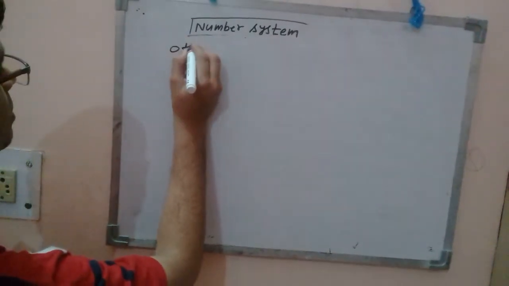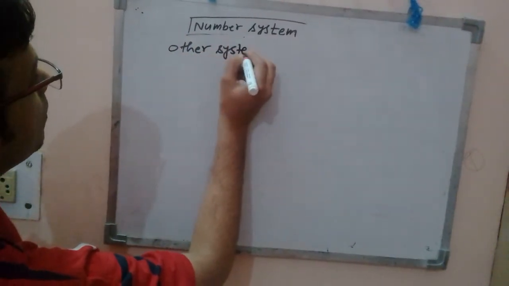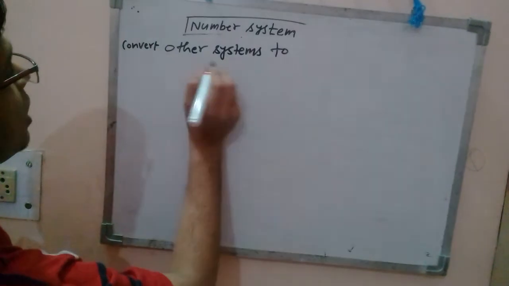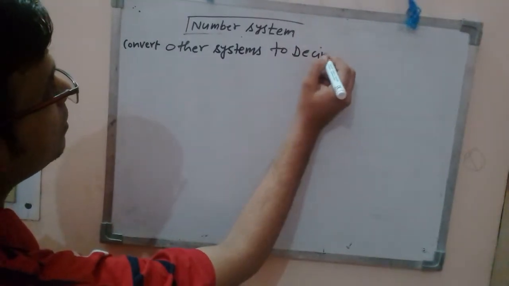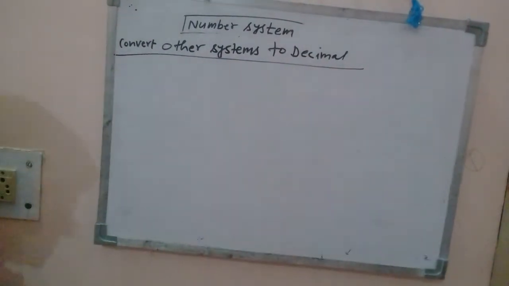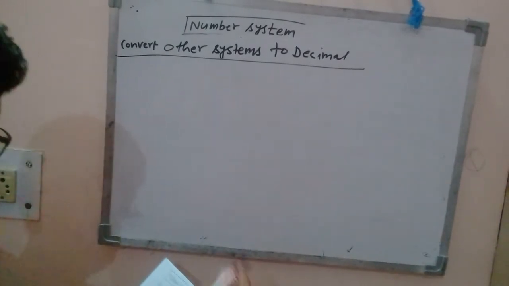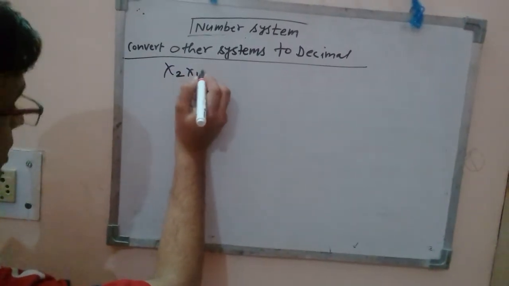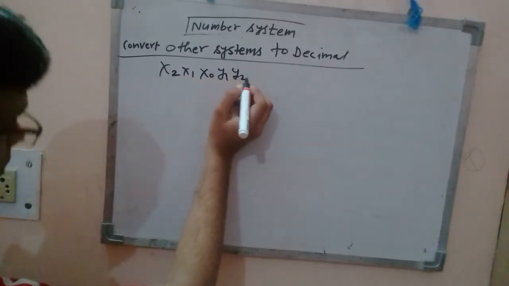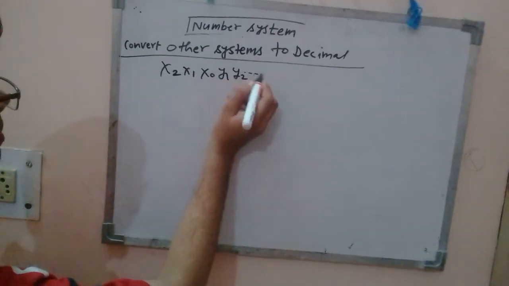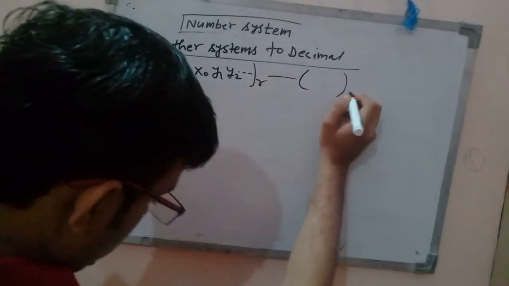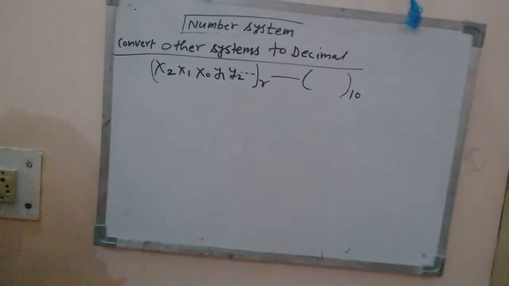So converting other systems to decimal, right? This is the next topic. Suppose there is any other number, x2 x1 x0 . y1 y2, right? Like this is any number, and you need to convert this number into decimal.